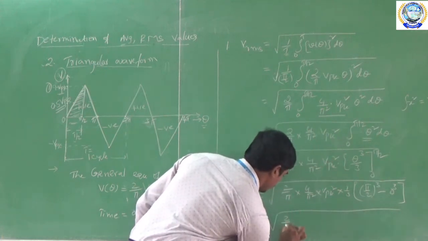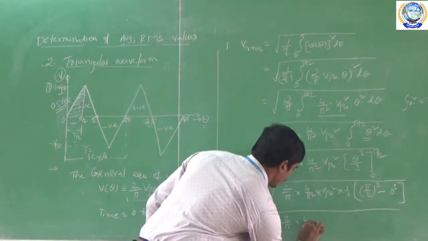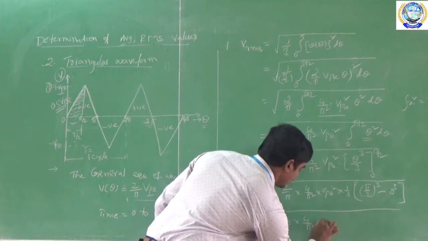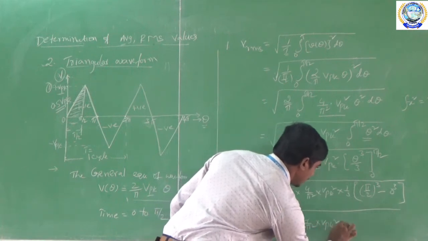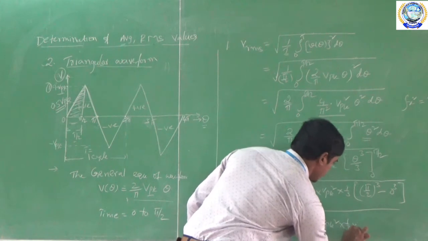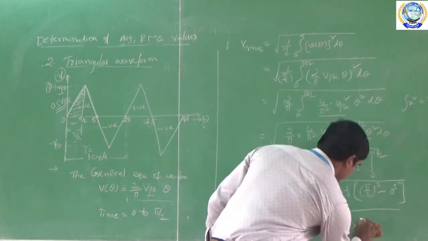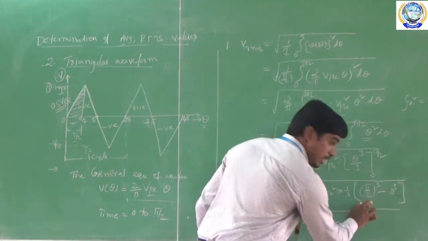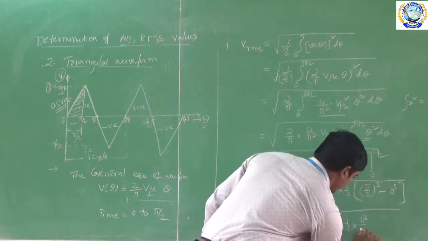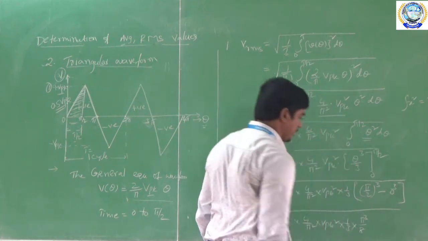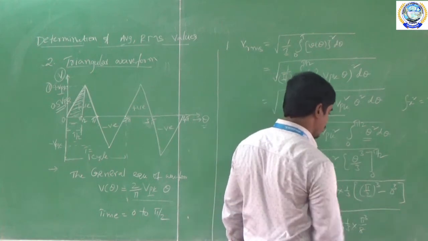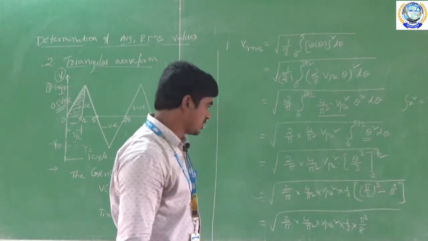This is 2 by pi into 4 by pi square into Vpk square into 1 by 3, and this is pi cube by 2 cube. That's why 2 cube means 8, and this is 0 cube means 0. So this is the final simplification.